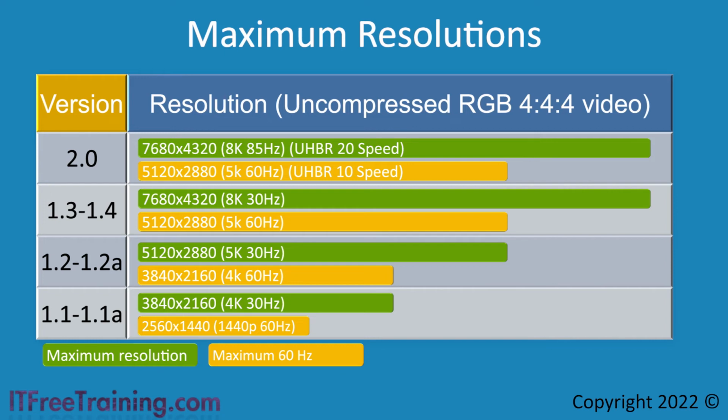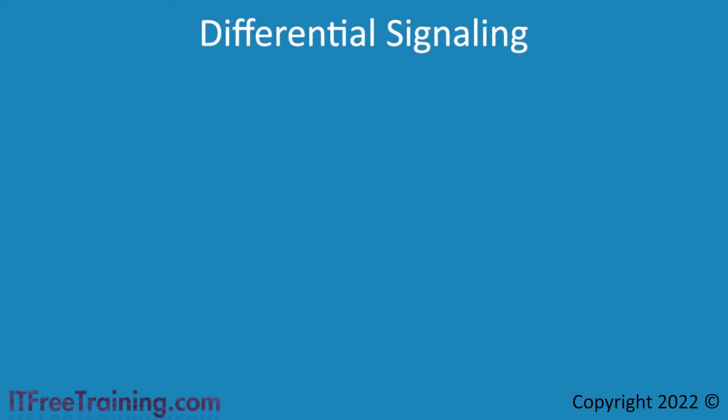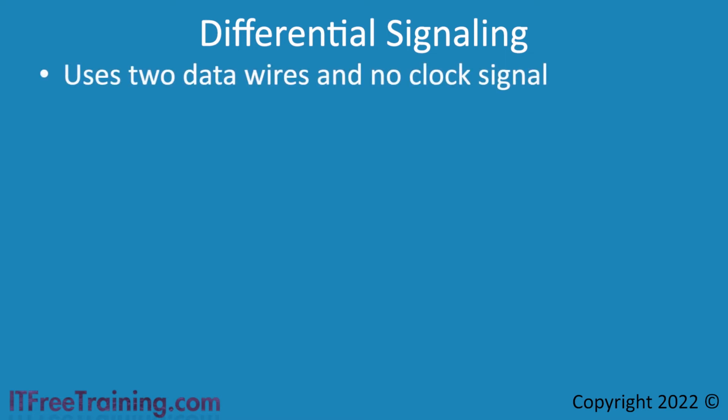Now that we understand what resolutions you can expect to achieve, I will now have a look at how the data itself is transferred. DisplayPort uses differential signaling to transfer data and the clock signal, thus requiring no separate wires for the clock signal. In order for this system to work, the difference between the two signals is measured to determine if the data is a 1 or a 0.